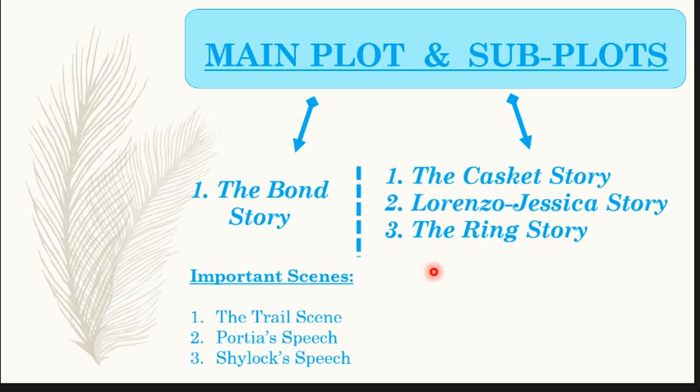Then, other than this, there are important scenes in the play. Number 1 is the trial scene. Number 2 is Portia's speech. Number 3, Shylock's speech. Portia's speech of mercy and Shylock's revenge speech.